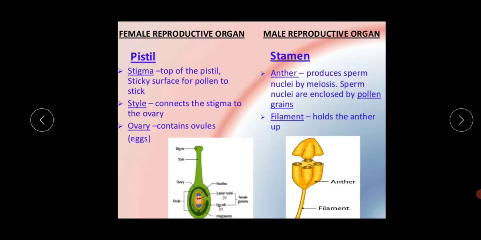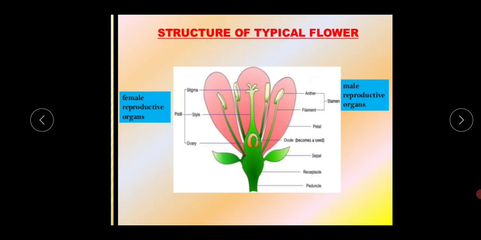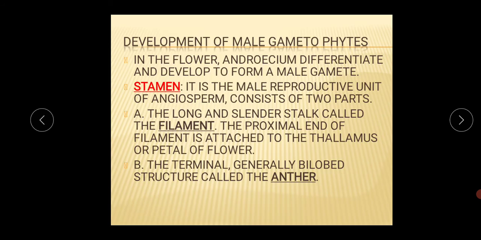So I am showing the picture again for your better understanding. So this is the filament portion, the long slender stalk-like structure. The proximal end of the filament is attached to the thalamus or the petal of the flower.